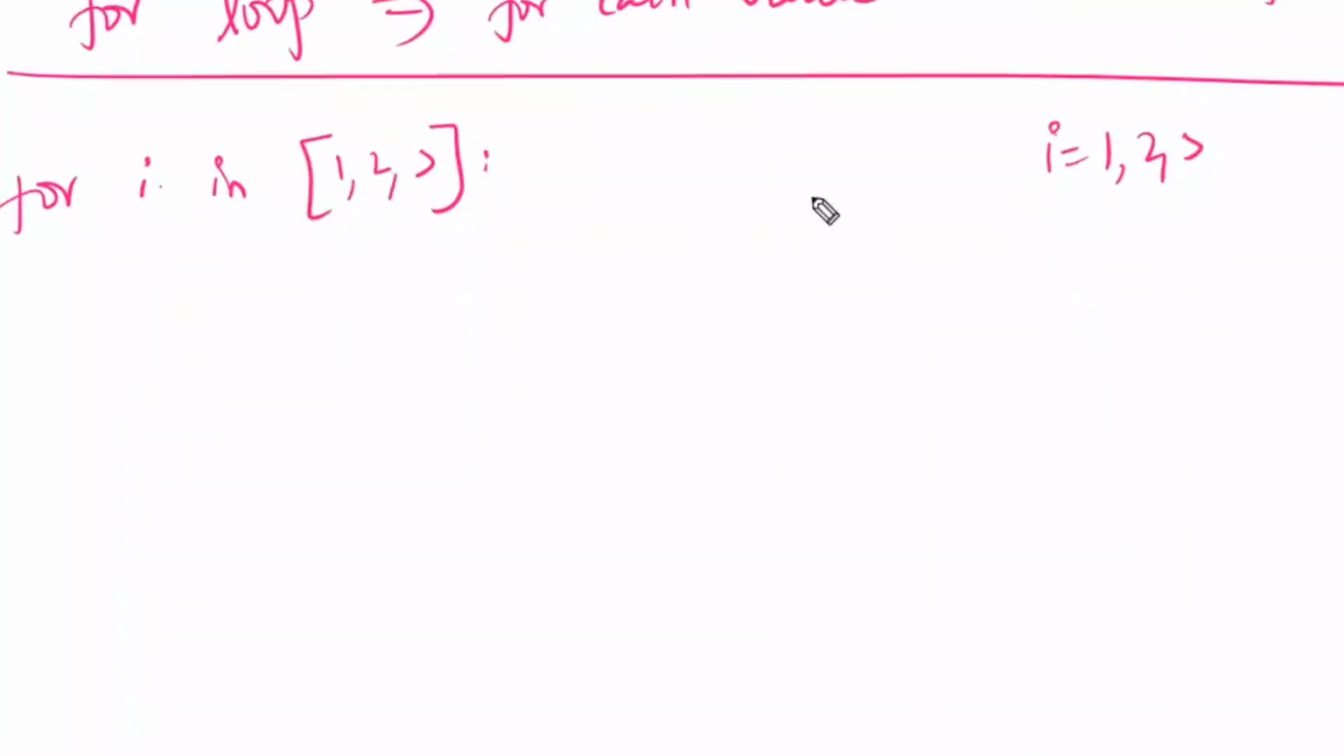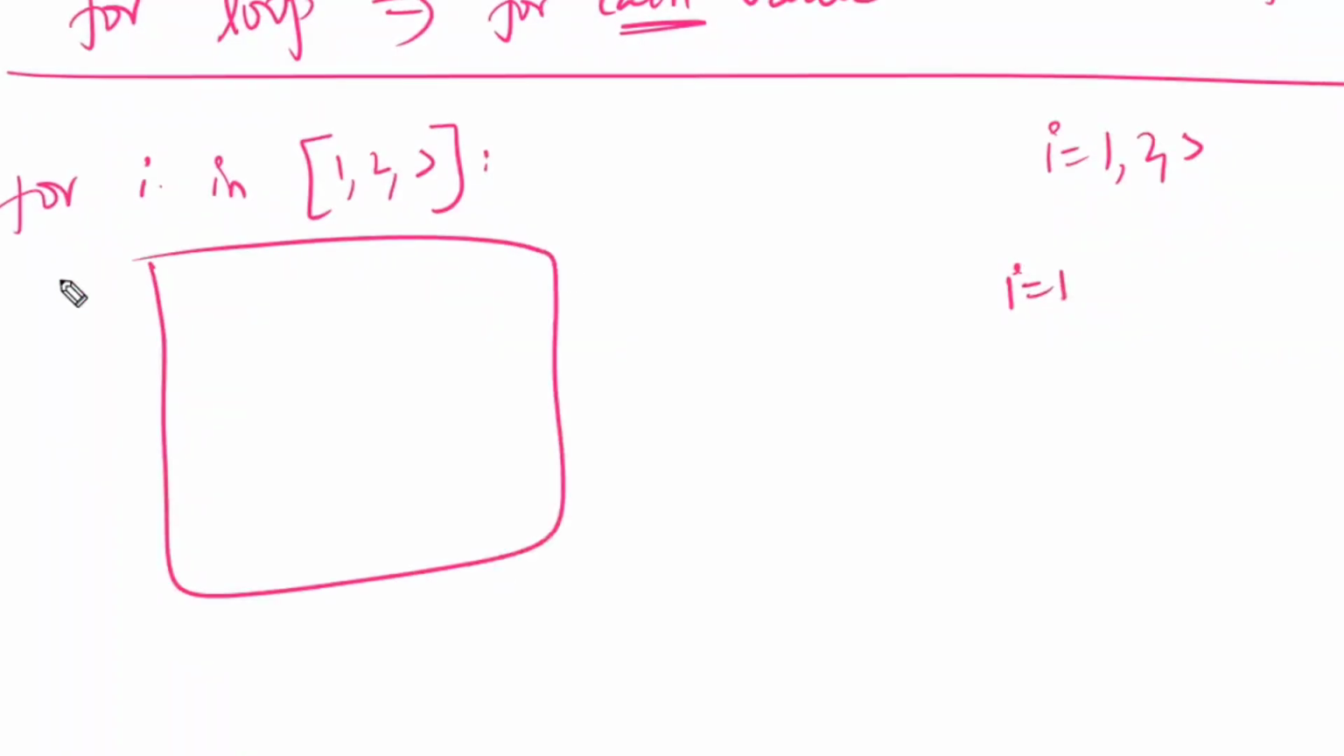For i, for each value. What is meant by each? Each means each one value you have to consider. First you have to consider i is equal to 1 and execute whatever is there inside the for block. Inside the for block, anything can be there, not only the example of 1 or 2. Whatever it is, you have to execute it for the first i is equal to 1.